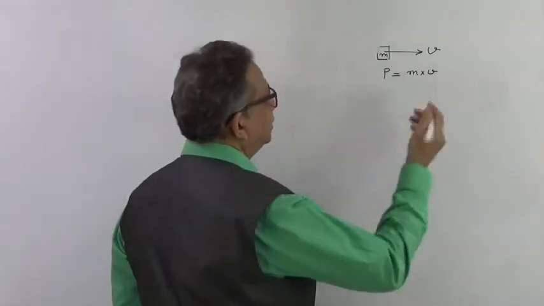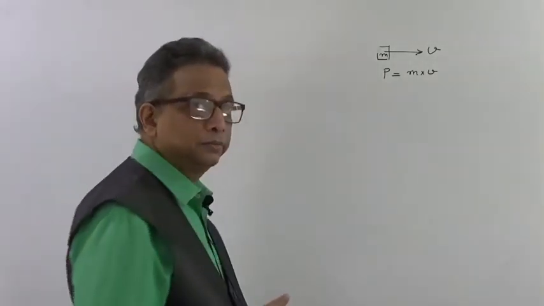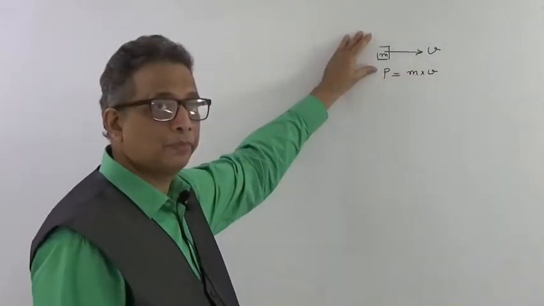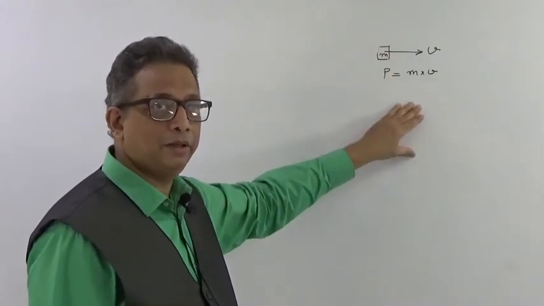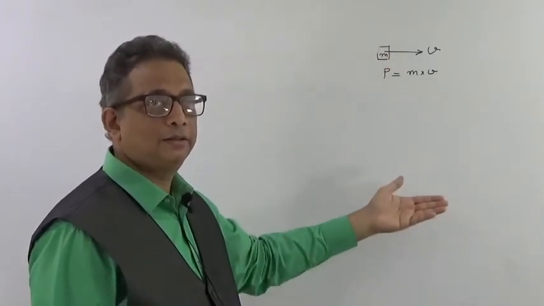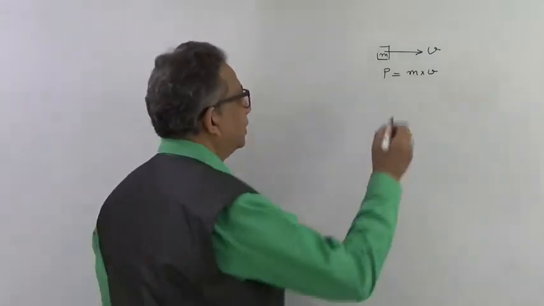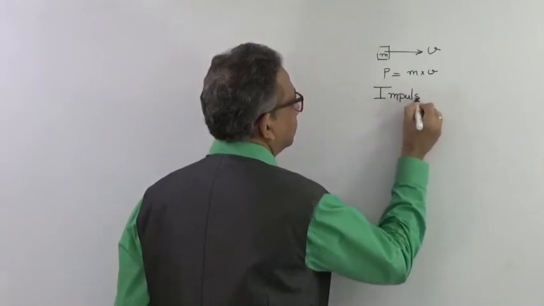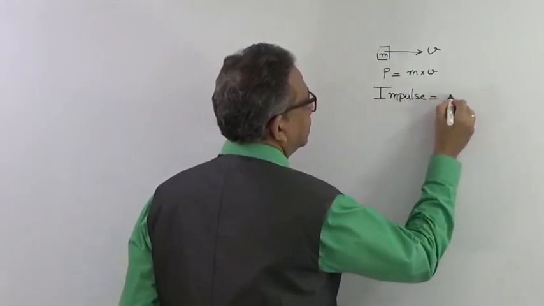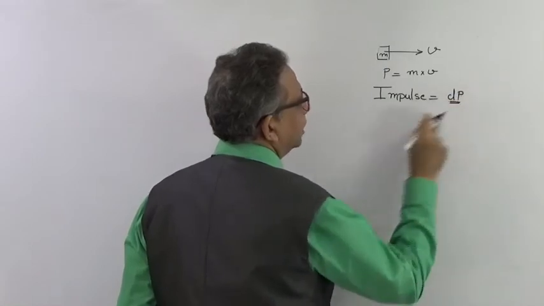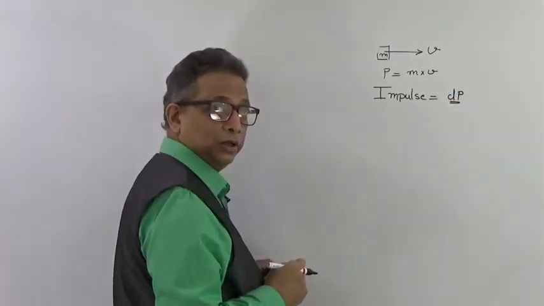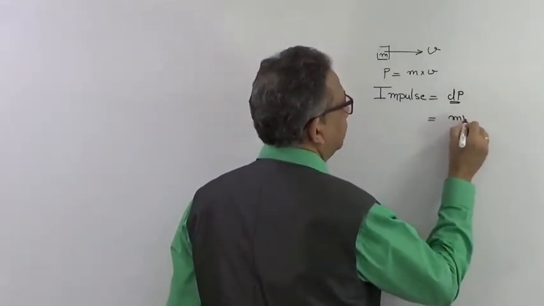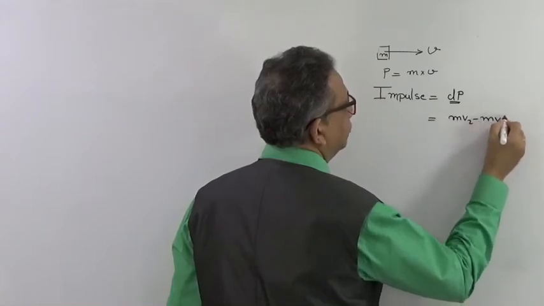And when there is a change of momentum, what will happen? When a body is moving with a constant velocity v having mass m, we say that it has a momentum mv. When the momentum changes, the change of momentum was given the word impulse. So impulse was given as dp, change of momentum, or mv2 minus mv1.